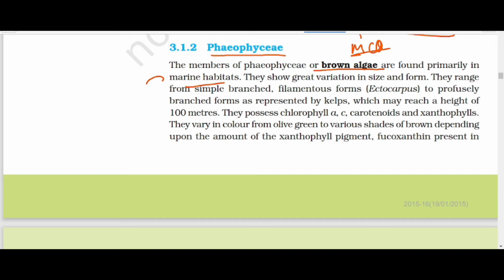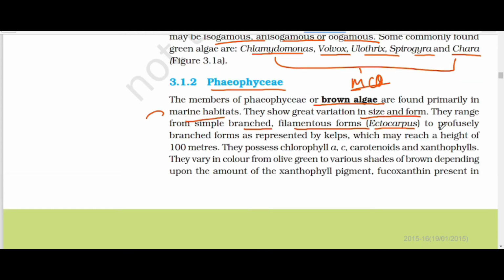They show great variation in size and form. They range from simple branched filamentous forms, for example Ectocarpus, to profusely branched forms represented by the kelps, which may reach a height of 100 meters.